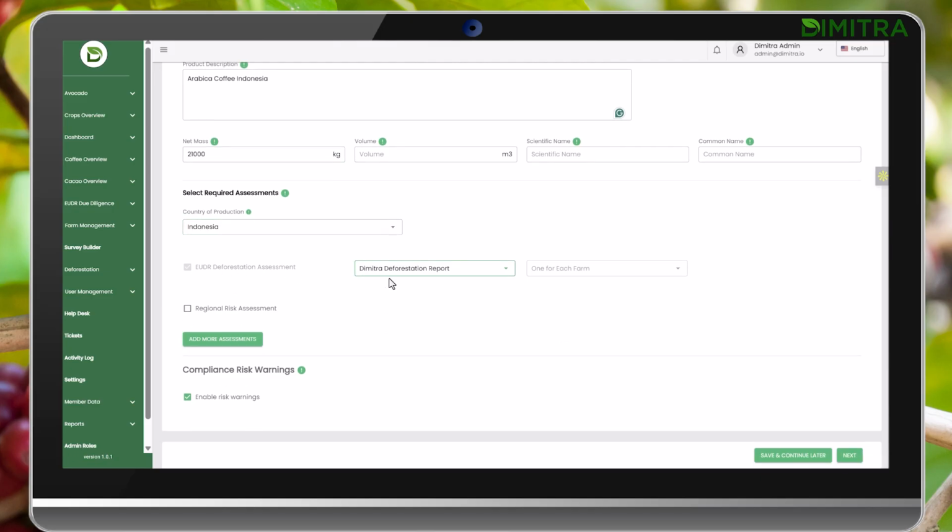By default, you'll have the EUDR deforestation assessment selected. You should also select the regional risk assessment, and you can also add additional statements, which are custom surveys you can create.